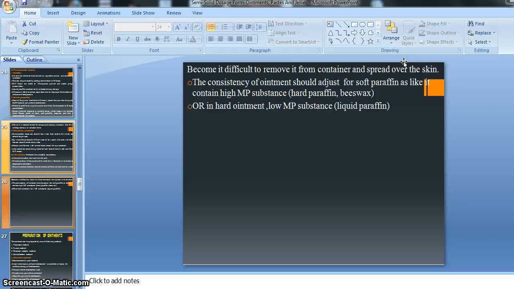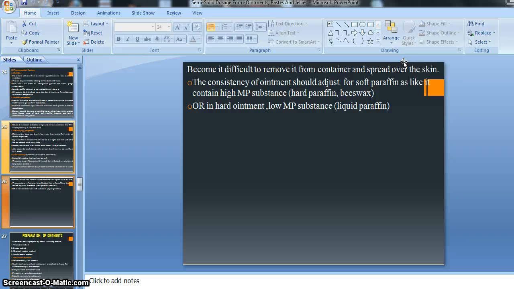That's why there is a pharmaceutical factor that is very important to consider during the selection of ointment basis, right? Then the consistency of ointment should adjust for soft paraffin, as it contains high melting point substance, hard paraffin and beeswax, or in hard ointment low melting point substance, that is liquid paraffin.